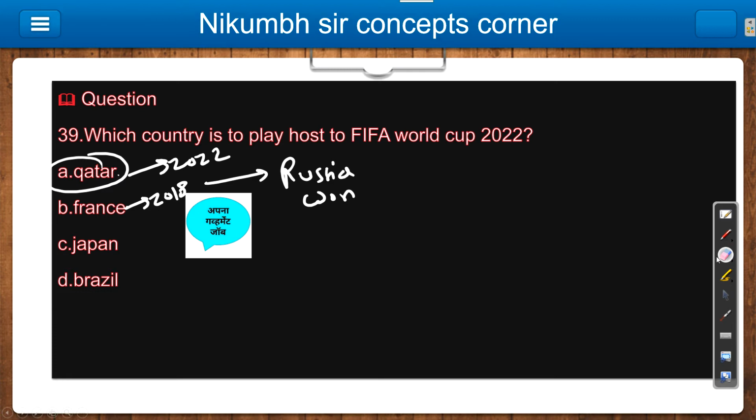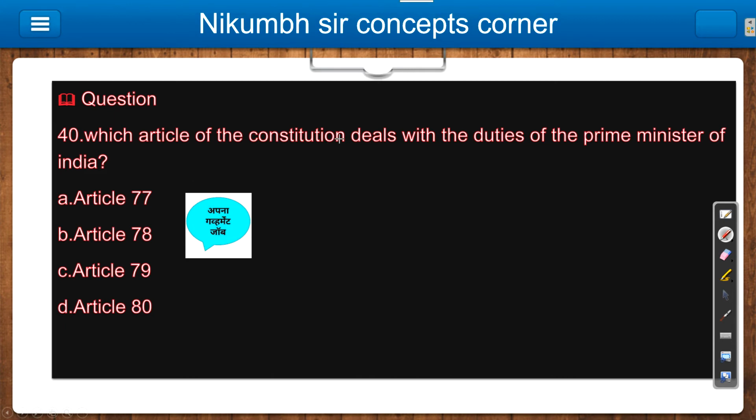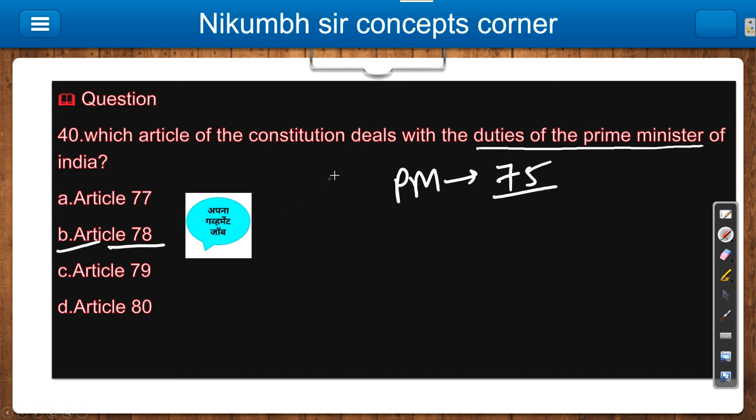Today's last question: which article of the Constitution deals with the duties of the Prime Minister of India? So the article is 78, so the answer is B. Now about the Prime Minister: article 75 is there for the Prime Minister. There should be one Prime Minister for the country, which is written in article 75, and the duties of the Prime Minister are written in article 78.